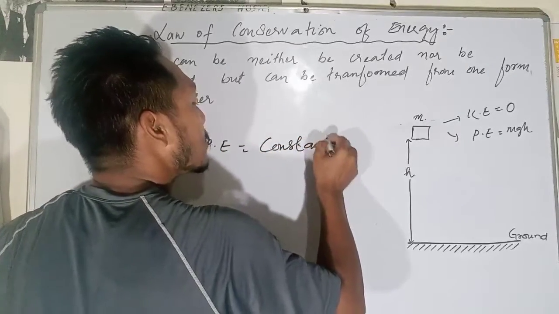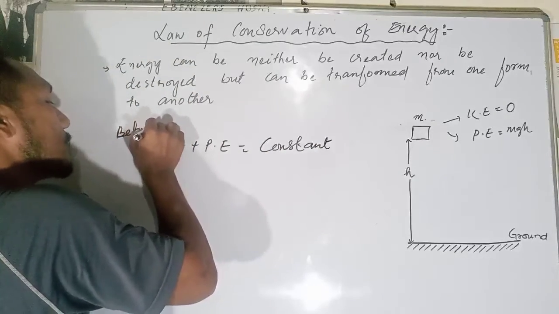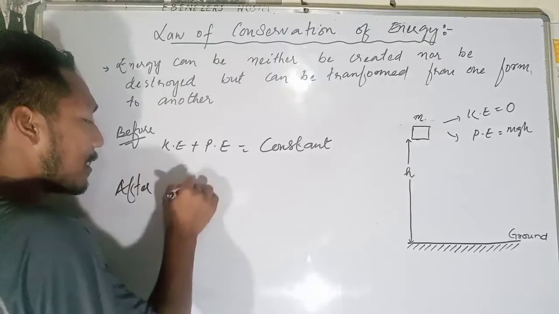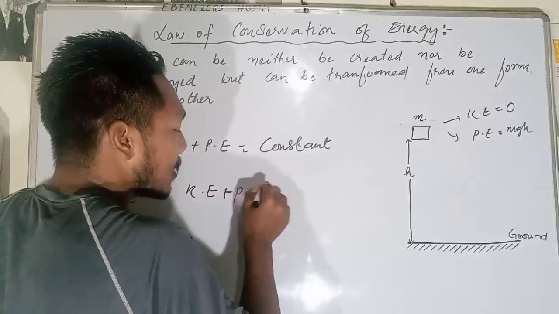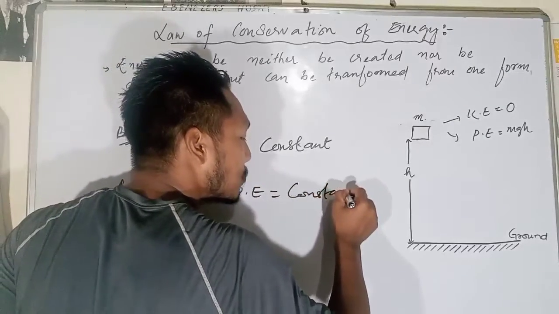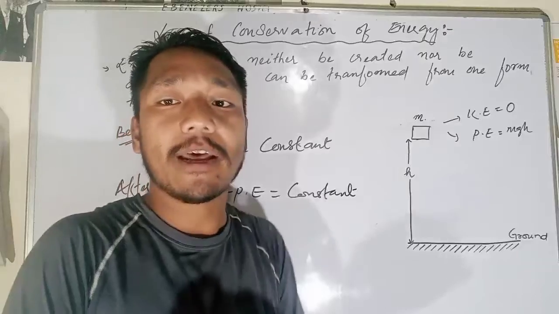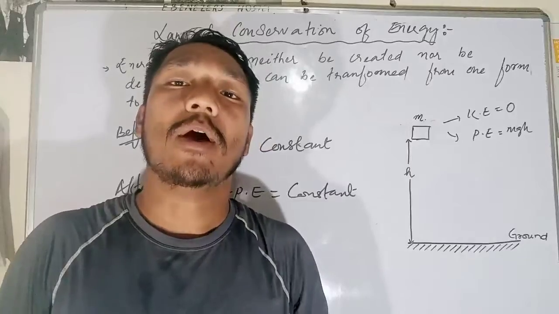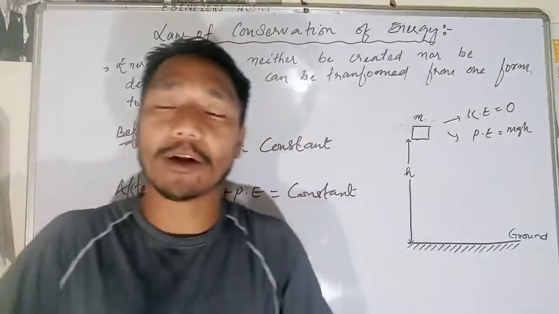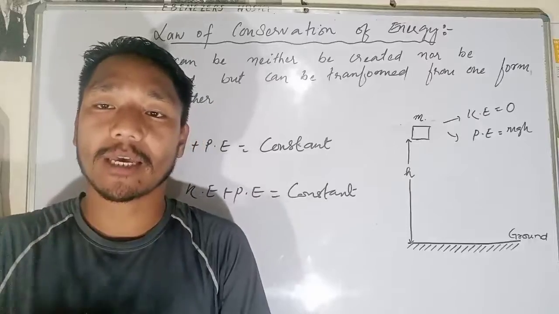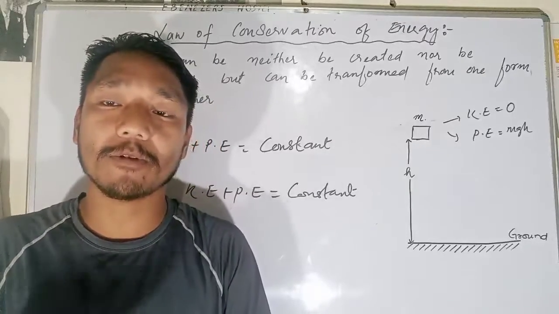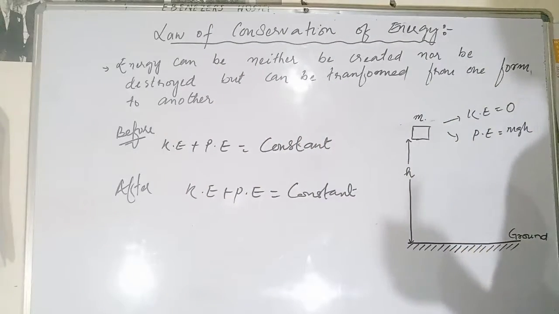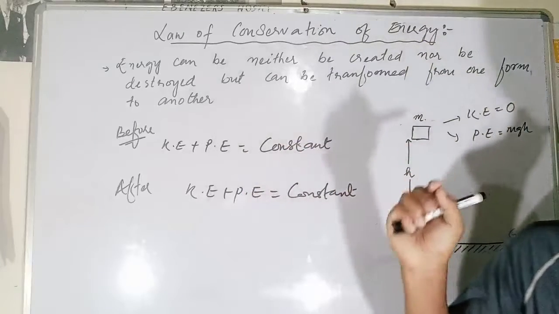Before, the object is at rest, the object is held. The moment it is let to fall, the kinetic energy plus potential energy values also will remain constant. So from here we have learned that we cannot create energy, and we cannot destroy it either. Whatever energy we are getting, it is transforming from one form to another. So that is what we have learned, that the sum of the kinetic energy and potential energy is always equal to the total mechanical energy.